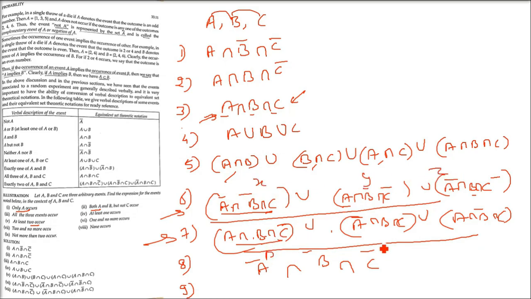So just say it is X, Y, Z and this is P, Q, R. So what we'll do? Total X you have to take like this: X, Y, Z, and this PQR. So all these, take a union. This is the final one. The question was not more than 2 occur. So we have to combine 6 and 7.